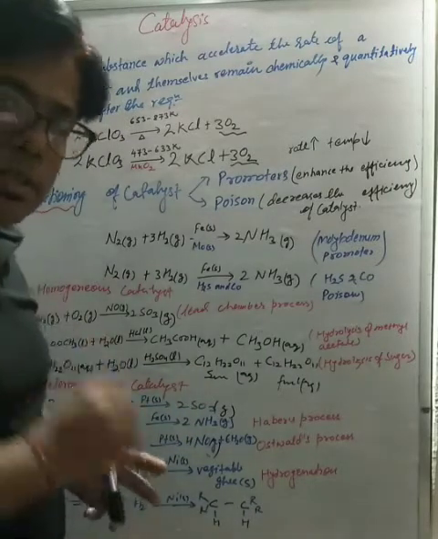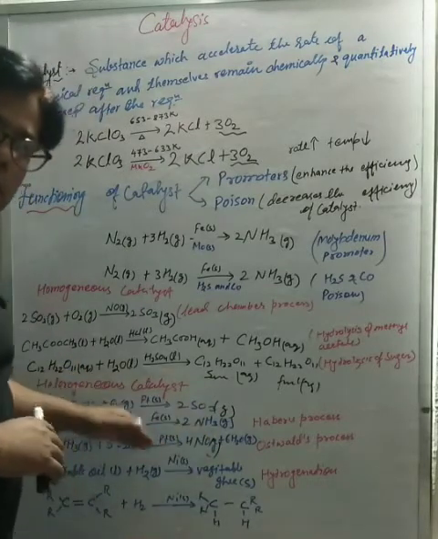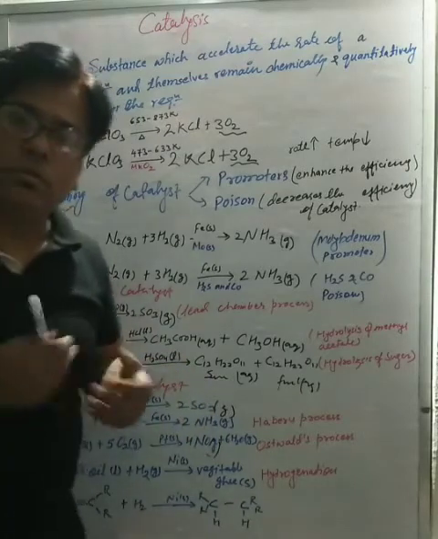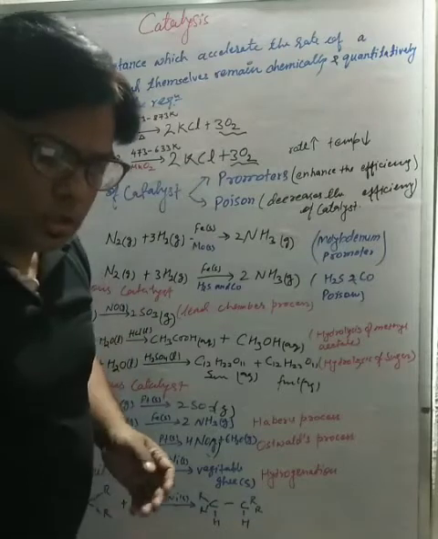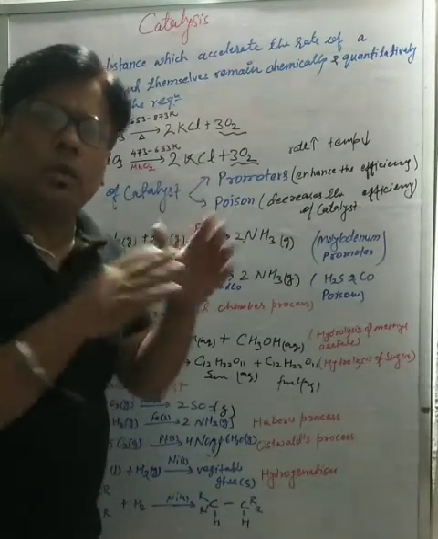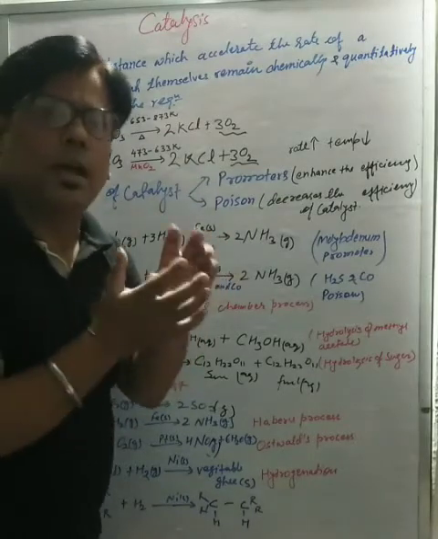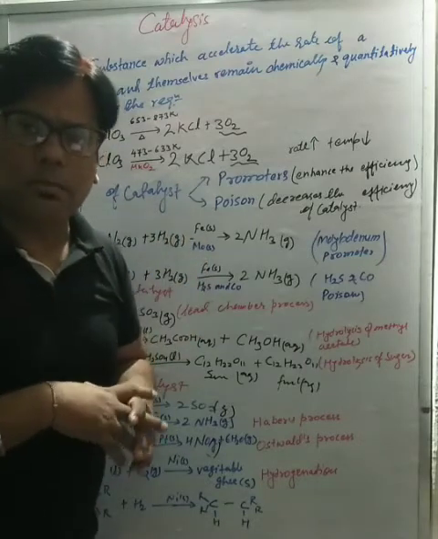We have one more example, that is vegetable oil plus hydrogen. It is simply the hydrogenation process, for conversion of a higher bond to a lower bond. It means if there is a triple bond between carbon and carbon, and now we want a double bond between carbon and carbon, so what to do?